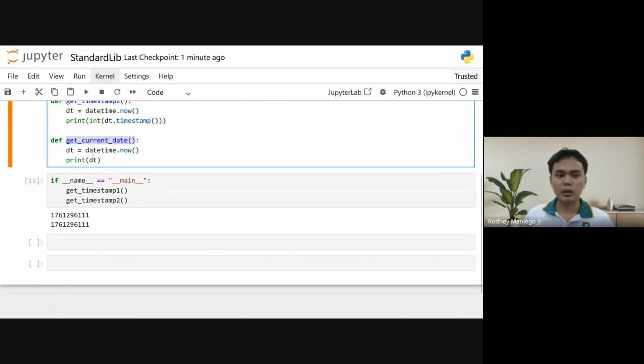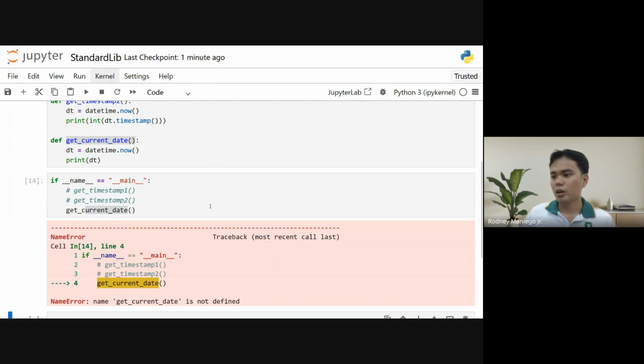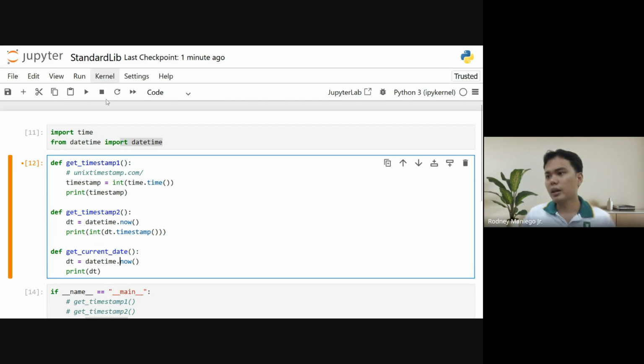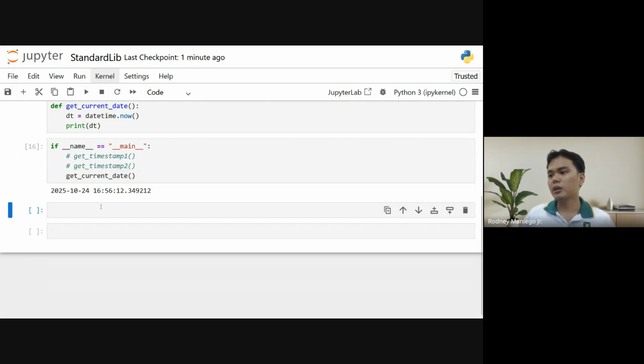Get current date. And let's comment this out. Our goal is just this one. So get current date. What will be the output? Get current date is not defined. Okay. After editing the cell, run it again. And let's run this again.